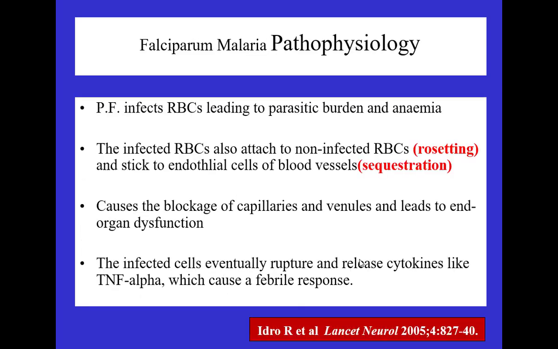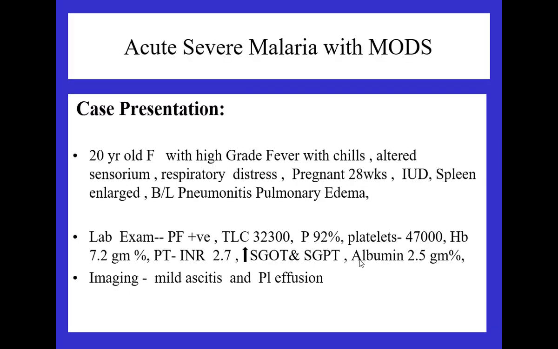Pathophysiology, we all know: RBCs get infected, they clump, with rosetting, causing blockage at the capillary level, causing organ dysfunction, leading to organ failure. So you have to be watchful, and again the mechanism of inflammation remains the same: cellular and humoral activation, release of cytokines, and multiple organ involvement.